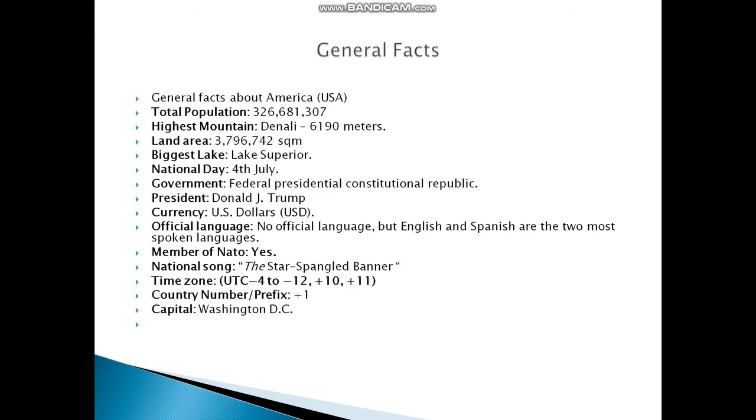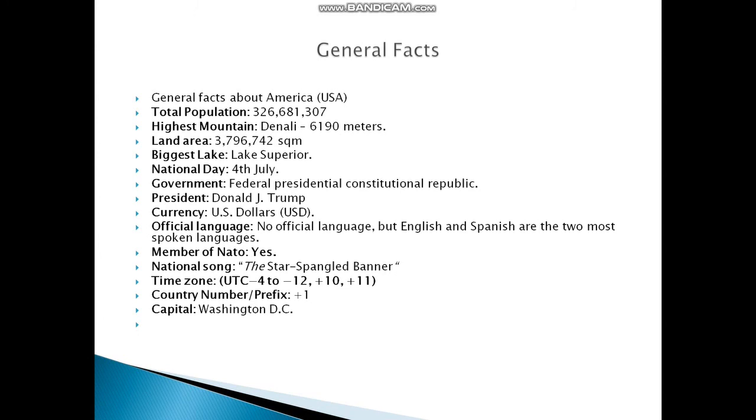Some general facts. Total population, as mentioned, 328 million. Highest mountain is Denali with a height of 6,190 meters. Land area, okay, it's a big number. Third largest country in the world, you can see on the screen. Biggest lake is Lake Superior. National Day is the 4th of July. The government is a Federal Presidential Constitutional Republic. President is Donald J. Trump in the year 2020.